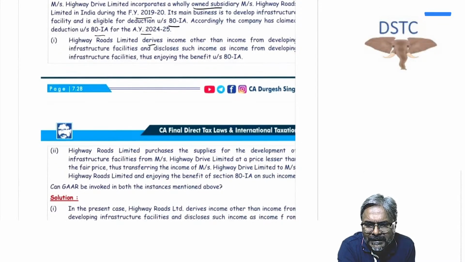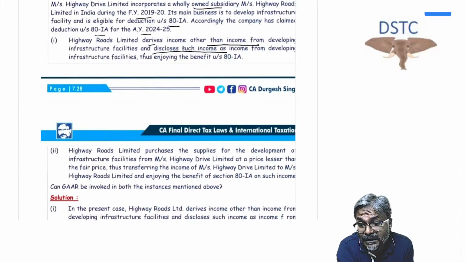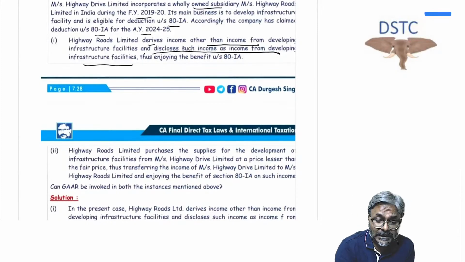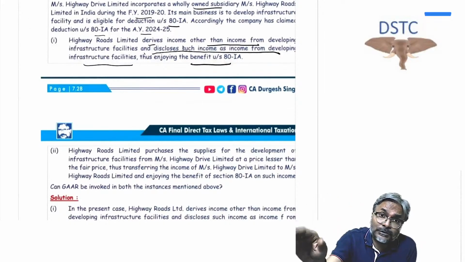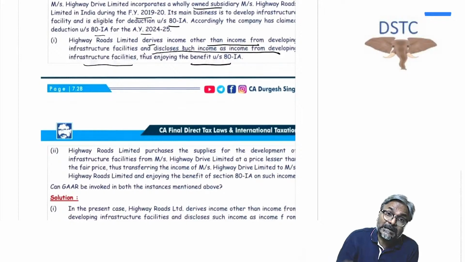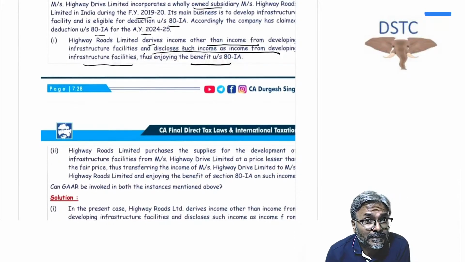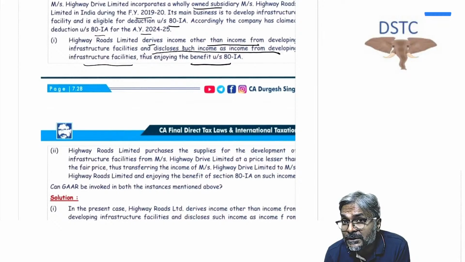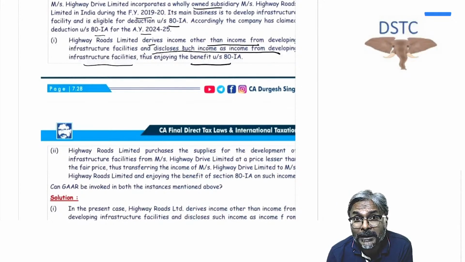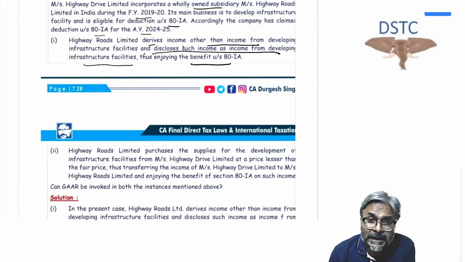Highway Roads Limited derives income other than income from developing infrastructure facilities and discloses such income as income from developing infrastructure facility, and thus enjoys the tax benefit of 80-IA. So it means that this income is not an income from infrastructure, but you are disclosing it as an income from infrastructure. Is it underreporting or misreporting? Can I say this to be a case of misreporting, students? The answer is yes. And if it is a case of misreporting, what are we going to say, students?